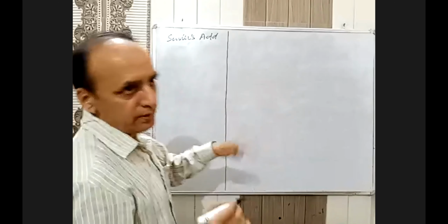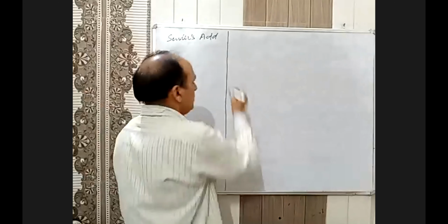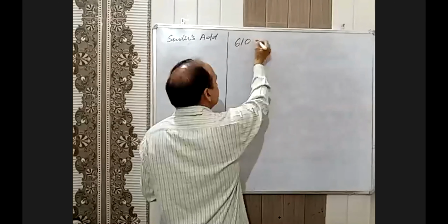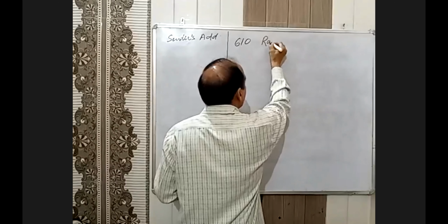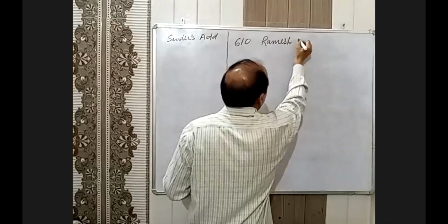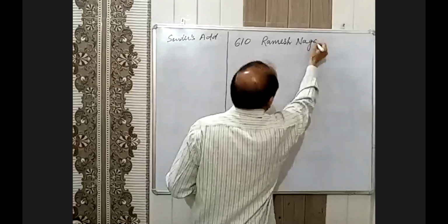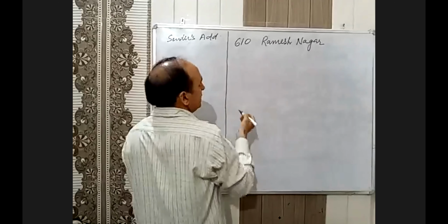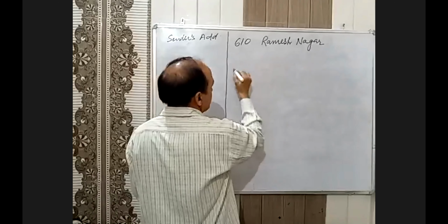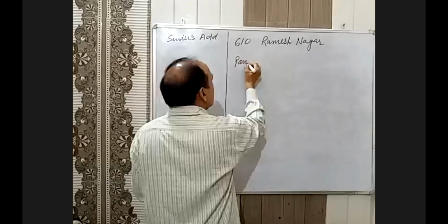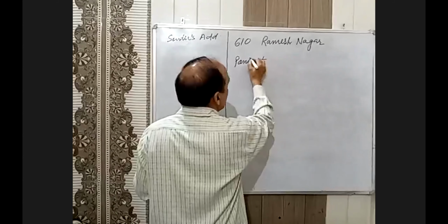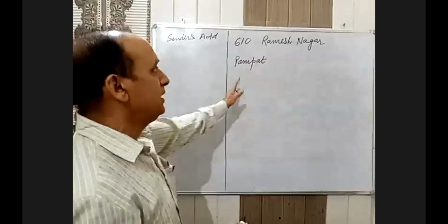After that, for example, it is from your question. It will be given in the question. You are so and so, means you are a resident of so and so area. You are living at so and so place. You can write anything. 610. Like this. If it is a village, then you have to write the district. If it is a village, then write the main city.